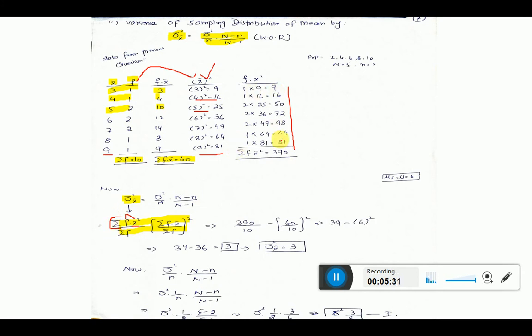Add up all the values, you will get 390, and this is summation f of x bar square. Hope the idea will be clear. Now put the values in the formula.